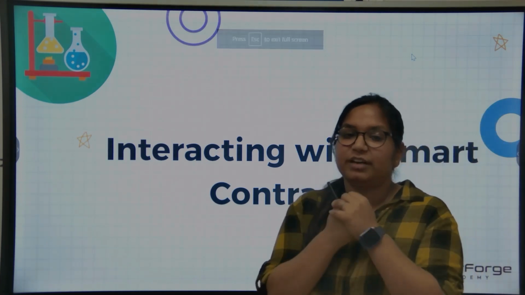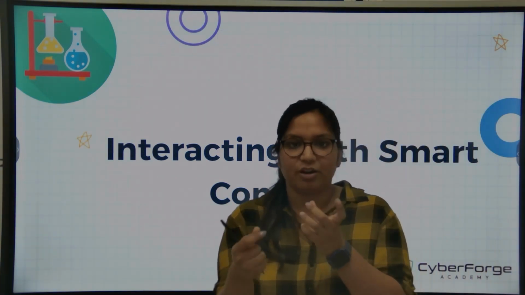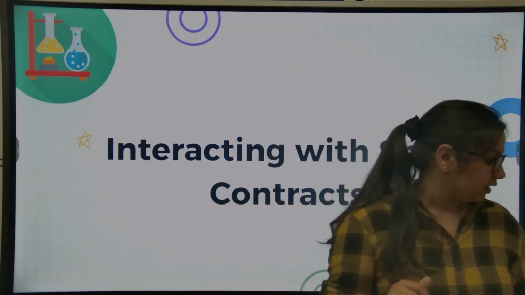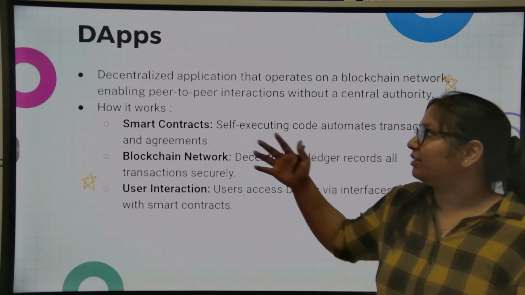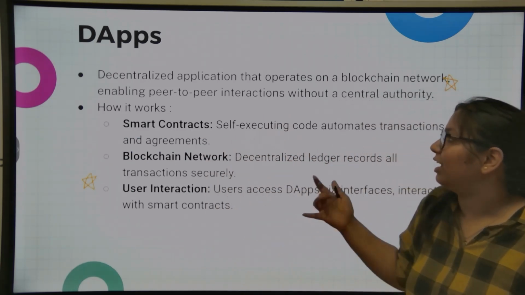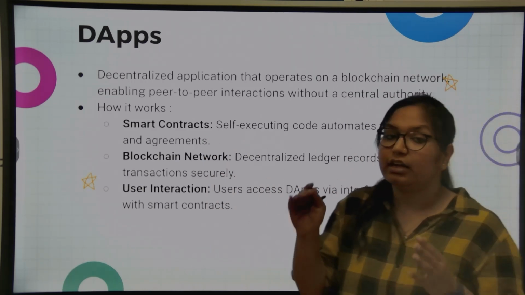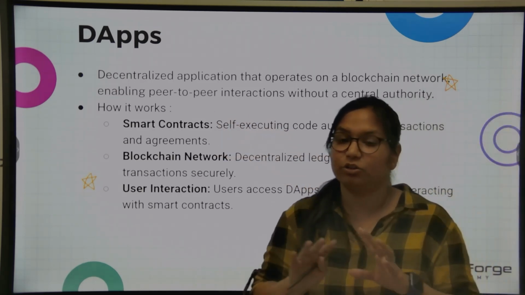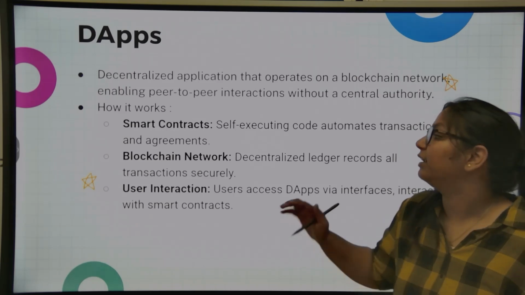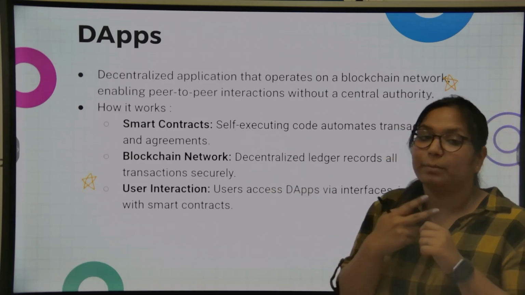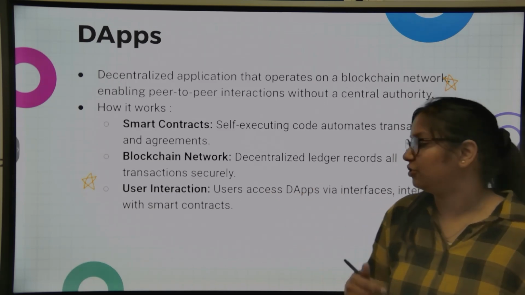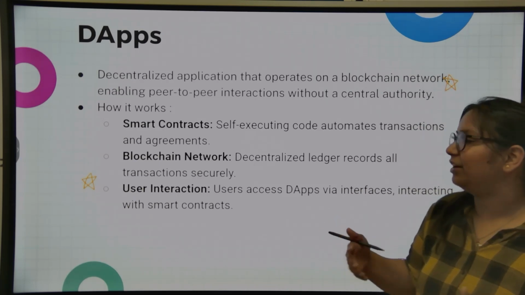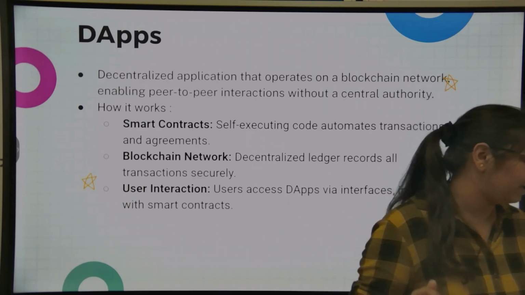So till now we have covered how to create a smart contract, write a smart contract, how to compile and deploy it, and how to interact with it. Next, as we have previously heard this word DApps, what are these DApps? DApps are decentralized applications that operate on blockchain networks, which enable peer-to-peer interaction without a central authority. It works on three things basically. One, we need a smart contract. Then we need a blockchain network. Then we need user interaction, which is basically the user interface by which your users will access the decentralized application.